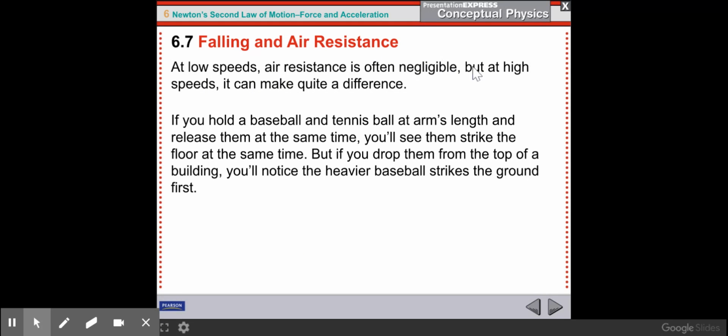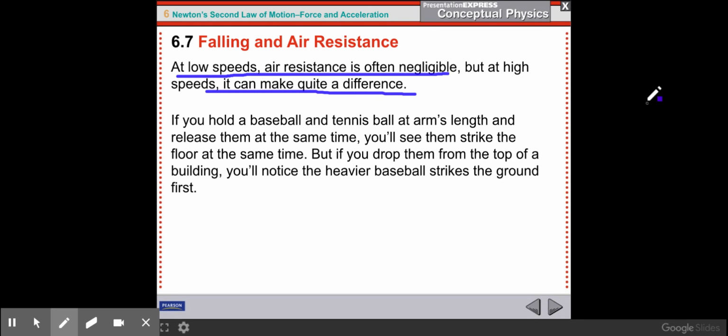At low speeds, air resistance is often negligible. Air resistance is actually proportional to the square of the velocity, which you don't really need to know, but it's interesting to note that if you double your velocity, you are quadrupling the air resistance if nothing else changes. So at low speeds, you can kind of ignore air resistance. It doesn't have a huge impact on free fall. But at high speeds, it makes a huge difference.